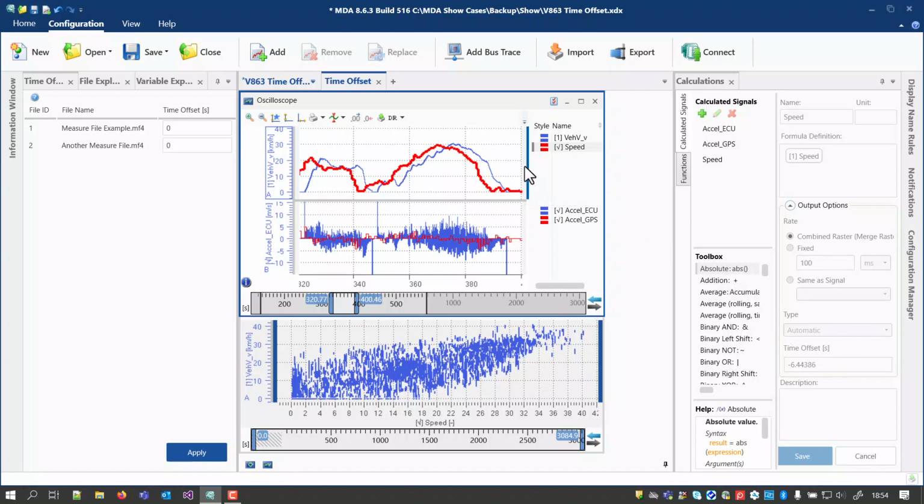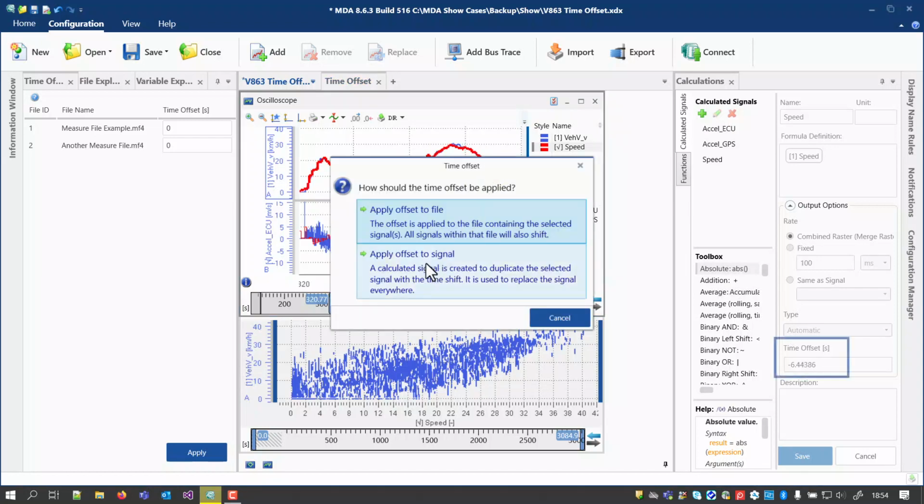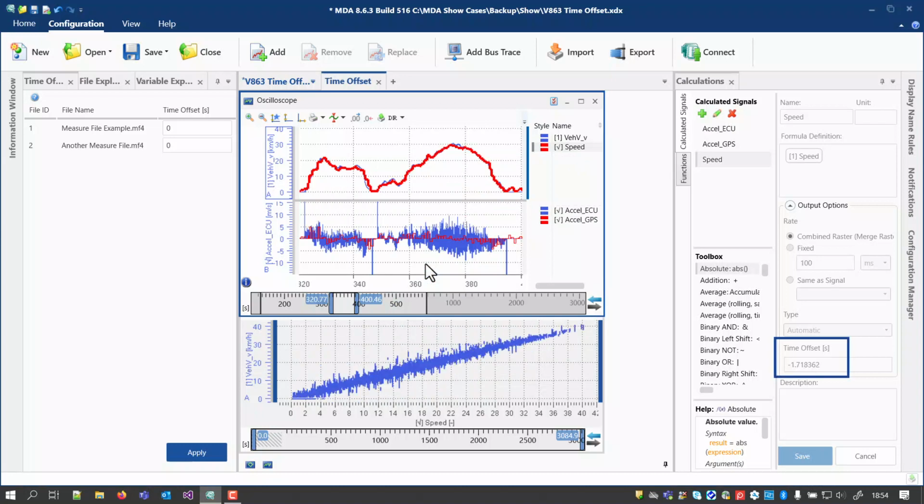If you are not satisfied with the offset value, you can simply drag the signal again. The updated value will be applied to the calculated signal. To make the usage even more comfortable, MDA will automatically replace all instances of the original signal by the calculated signal with the time offset. This affects both instruments which displayed the original signal, as well as calculated signals which used it as an input signal. Accordingly, the signal time offset is consistently used in the whole configuration.